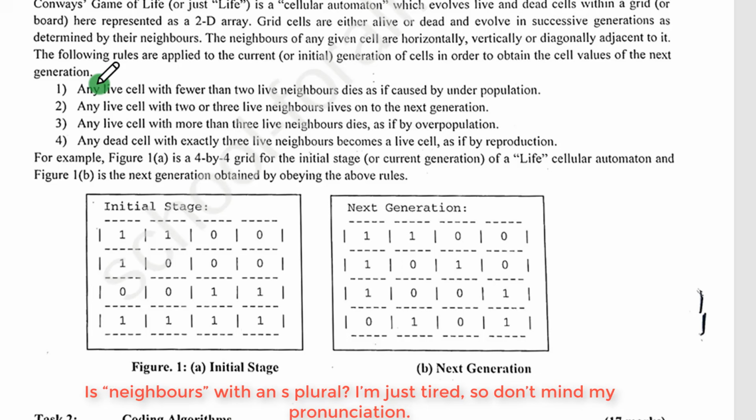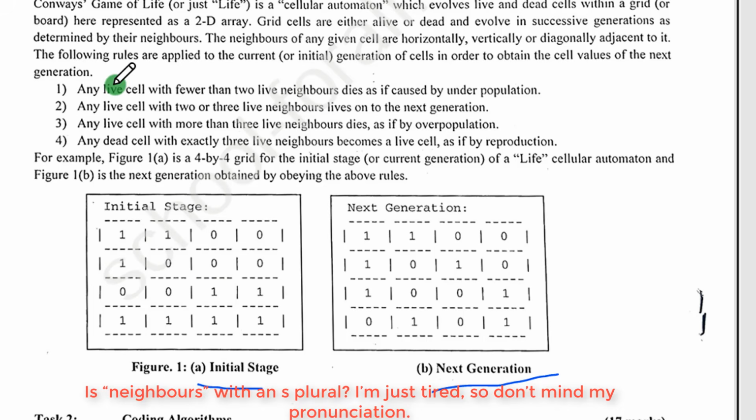As you are following the rules, you'll be comparing with what you have here. If you compare with what you have and it's not working, it seems that there's already a problem. Here I have the initial stage and the next generation, and this rule is to move from the initial stage to the next generation.